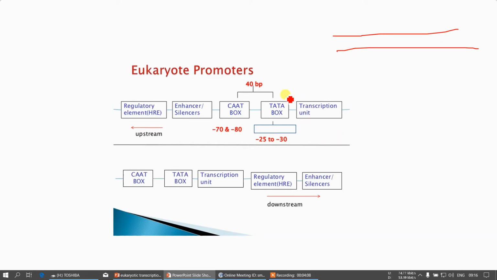And at the initiation site, in the positive base pairs, you have one more site known as the initiator site, or Inr. This is useful for the initiation of eukaryotic transcription.